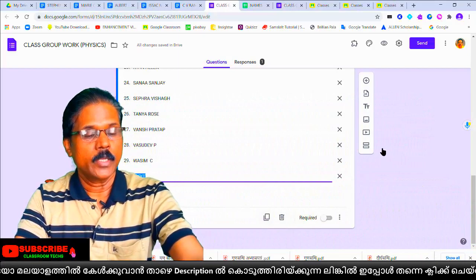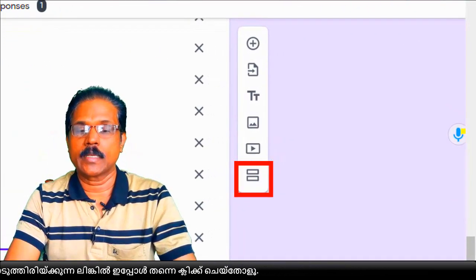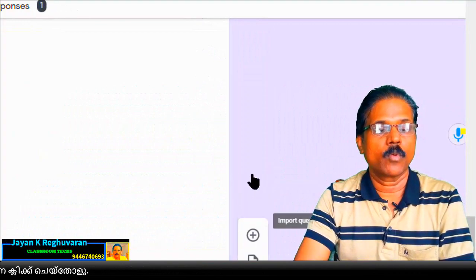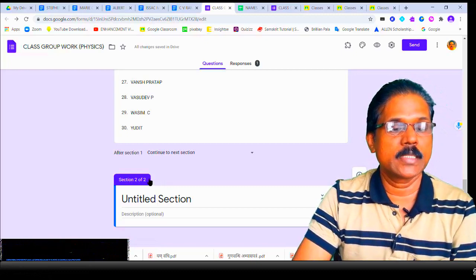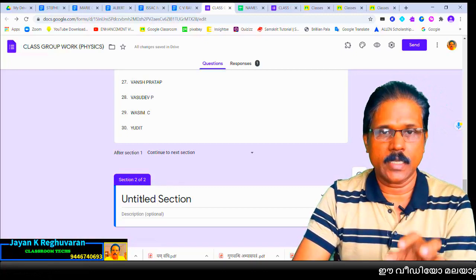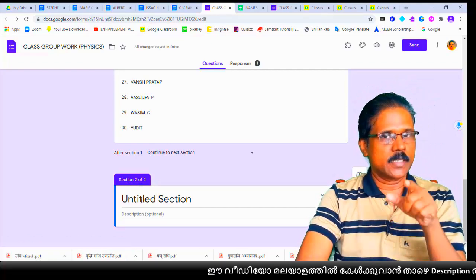You simply click the add section button. This is the add section button. You click here, then just below the name list we go to a new section. You can see section 2 of 2. In each section we have to give the name of that group also. The first section is the CV Raman group.